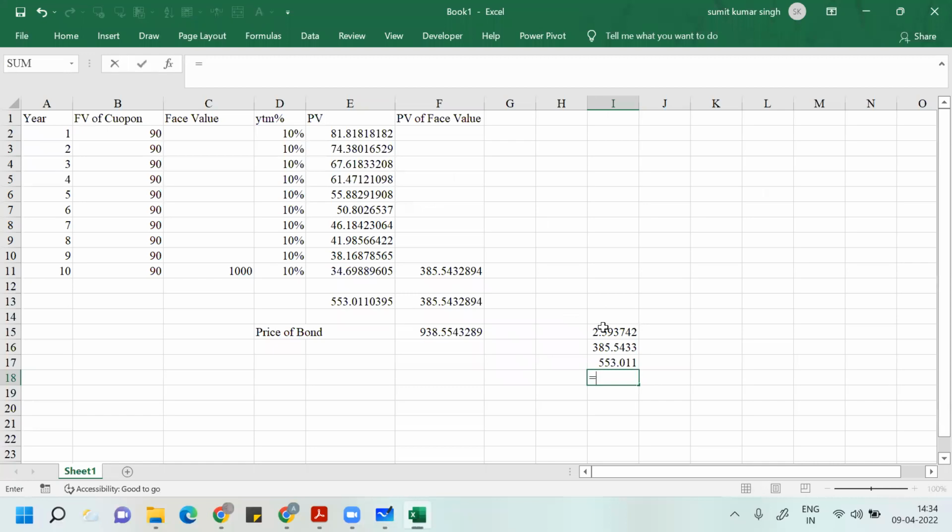If you add both of them, you will get the price of the bond, same as what we got before. Both will be the same. Clear? You just add them and you will get the answer.